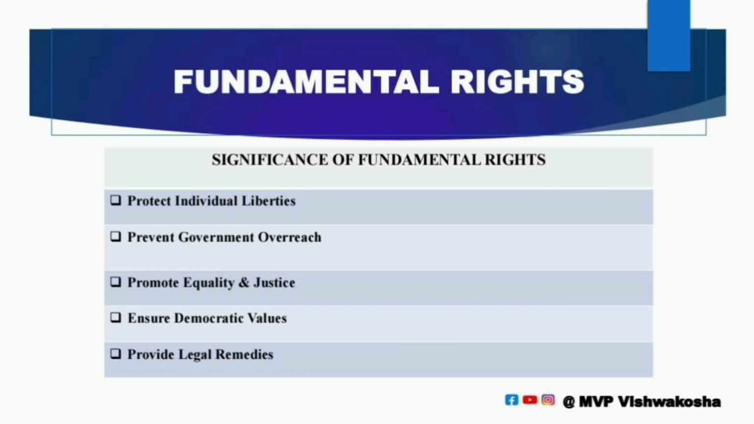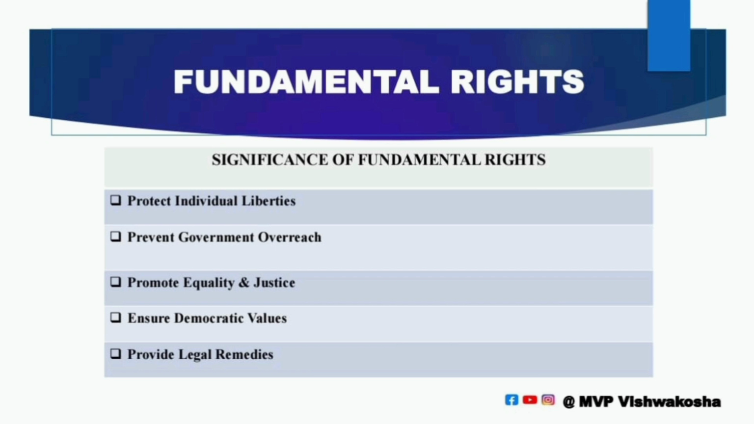The fourth point is to ensure democratic values, as they establish a government based on justice, liberty, and fraternity. The fifth point is to provide legal remedies: citizens can approach the Supreme Court under Article 32, a very important article, if their rights are violated. In Article 32, the writs habeas corpus, mandamus, prohibition, certiorari, and quo warranto are very important.